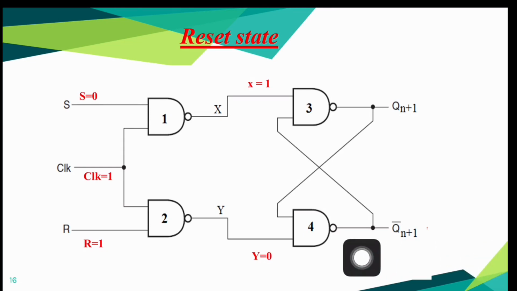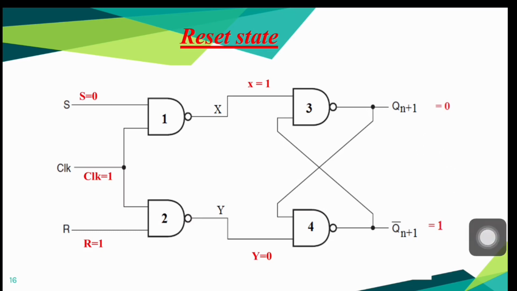Now, look at this fourth NAND gate. You can see one of its inputs is 0. So, we can directly write its output Qn plus 1 bar equal to 1 irrespective of the value of the other input. And this 1 is fed back to one input terminal of the third NAND gate. Since both of these inputs are 1, it produces an output Qn plus 1 equal to 0.